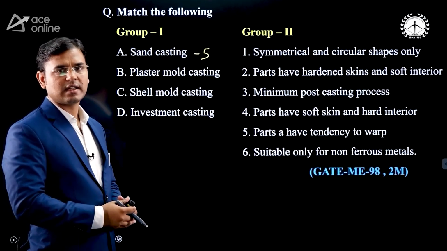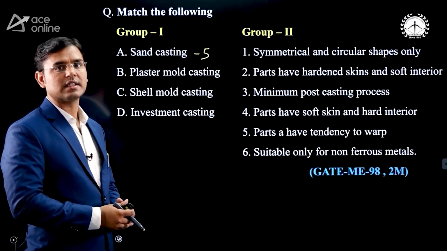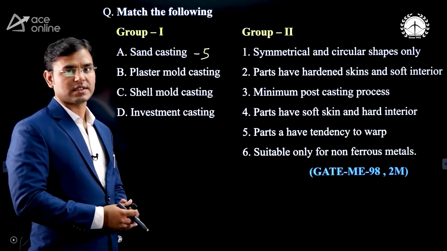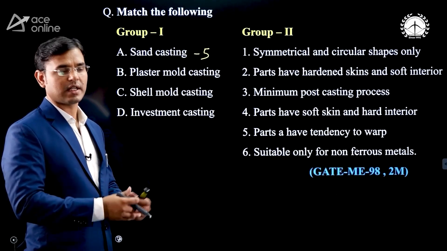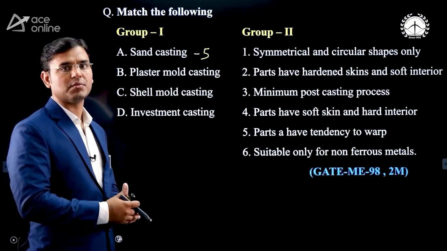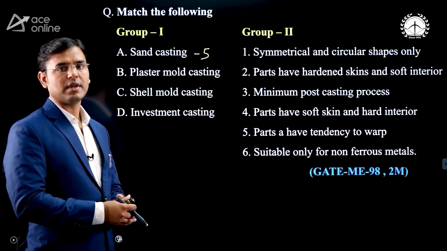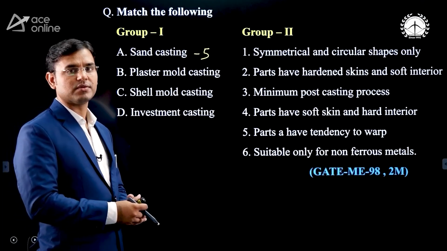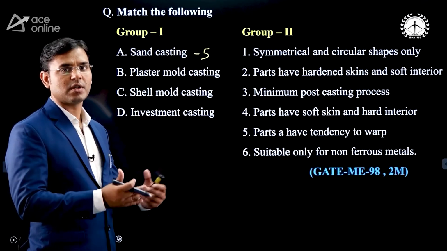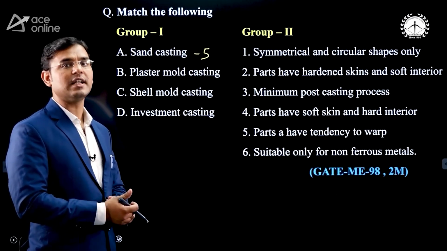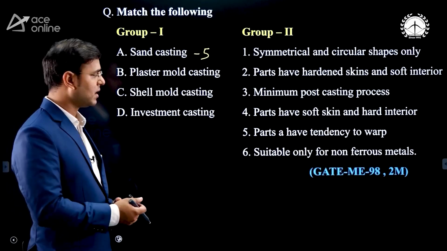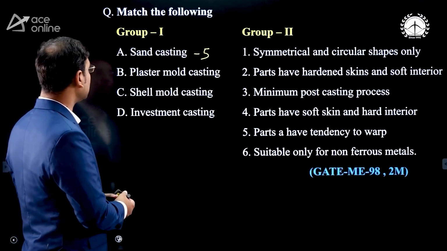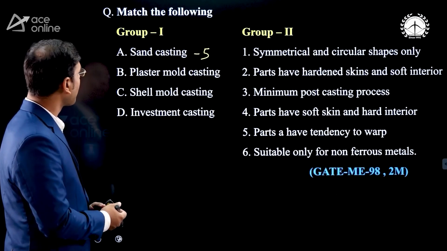How can the parts bend? You can see that there are 3 stages of casting, 3 stages of pulling of casting. After stage 2, we take the casted component along with the mold and start breaking the mold. But because of vibrational forces, some of the casted components may also bend because they are at high temperature, not at room temperature. Bend means warpage is there, then A is 5.